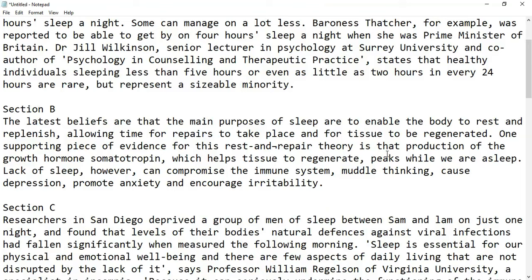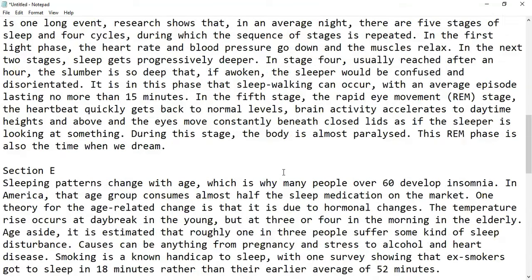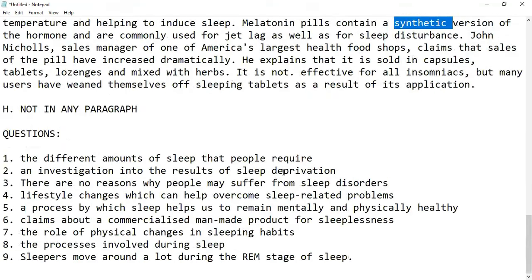Peaks means it upsurges. Lack of sleep, however, can compromise the immune system, muddle thinking, cause depression, promote anxiety, and encourage irritability. So the answer is B, for the role of physical changes in sleeping habits.